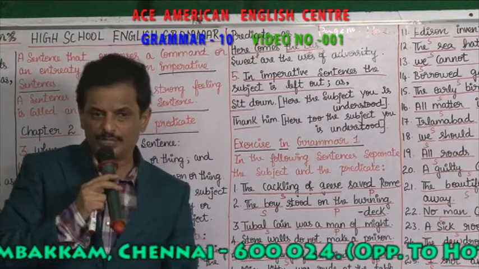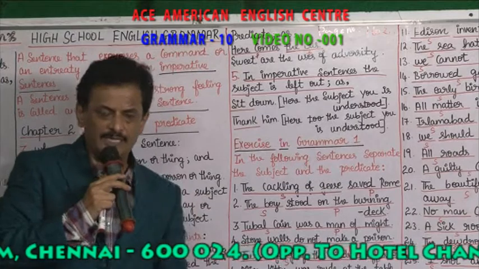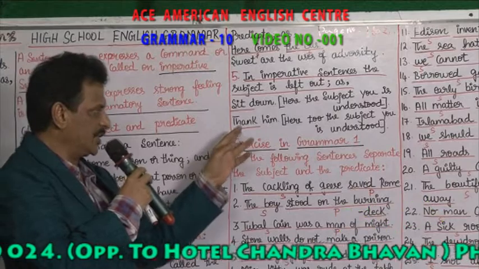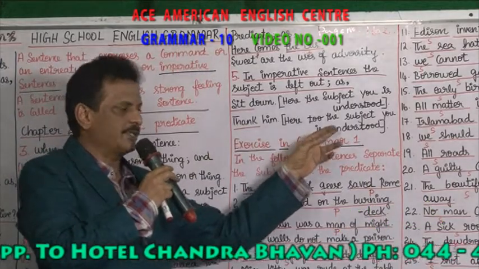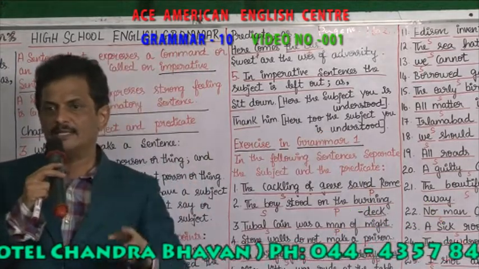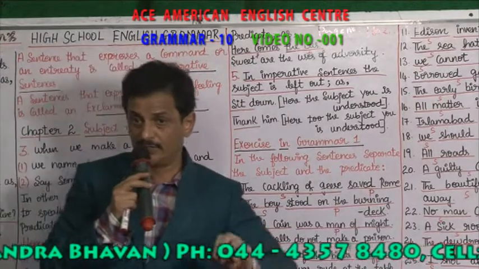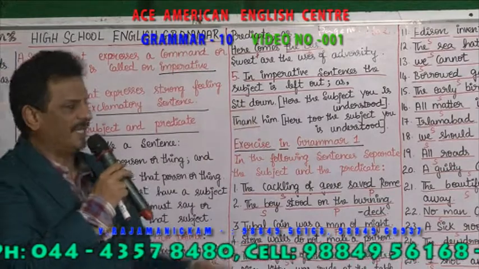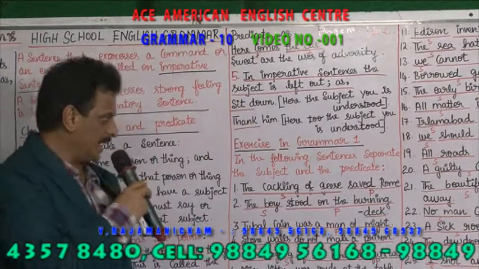You are not mentioning "you." But you have to understand that "you" is the subject. So, sit down. No subject is written here. Thank him. The subject "you" is understood. You have to understand the subject "you" is there, but we are not writing or speaking about the subject. So, in imperative sentences, the subject is not given.